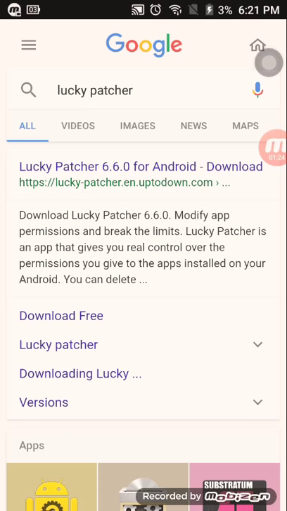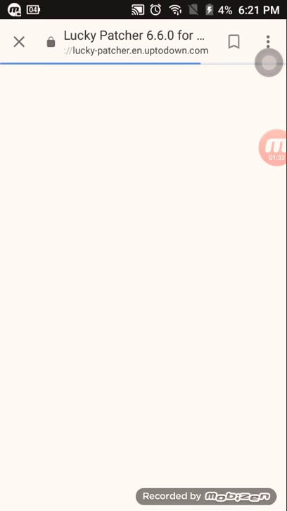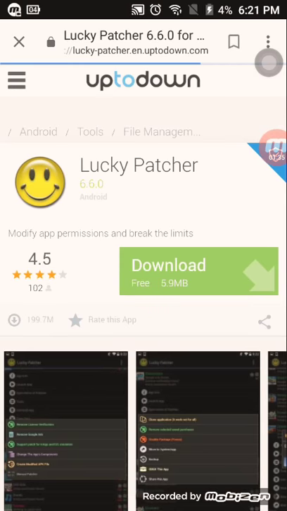It's pretty slow. Okay, let's see. It says download free, 5.9 megabytes. So you want to download that.